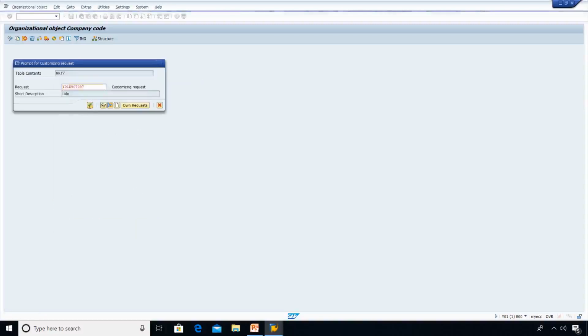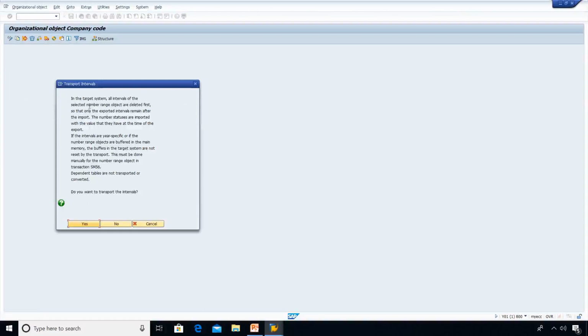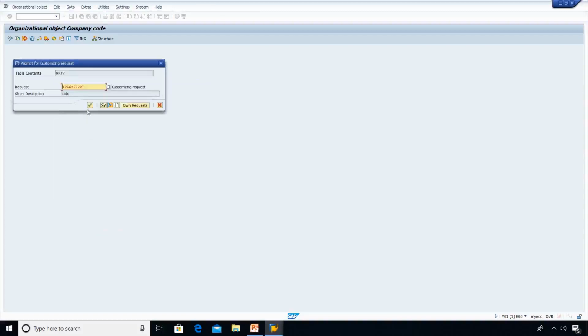From the company code, we will be able to pull the profit and loss accounts. The P and L account can be withdrawn. Just keep on entering.